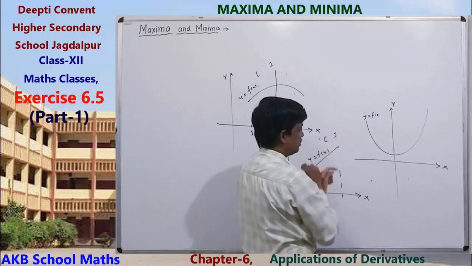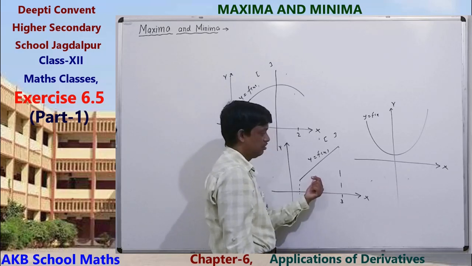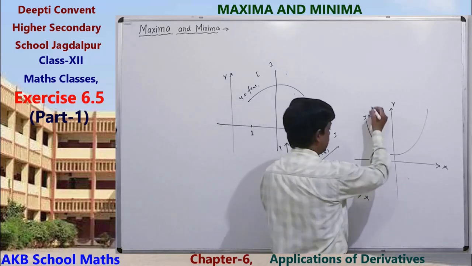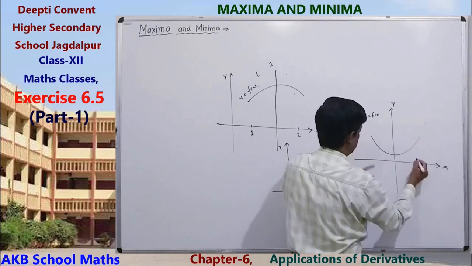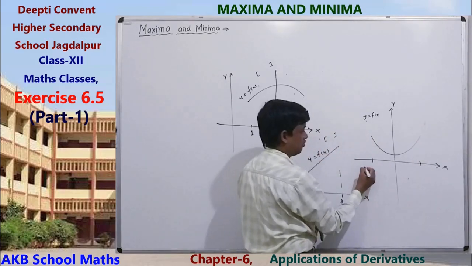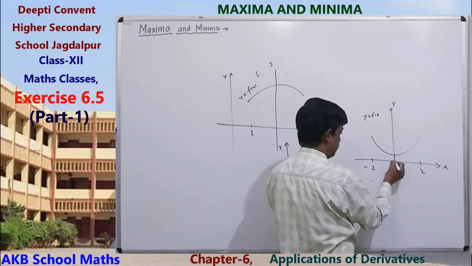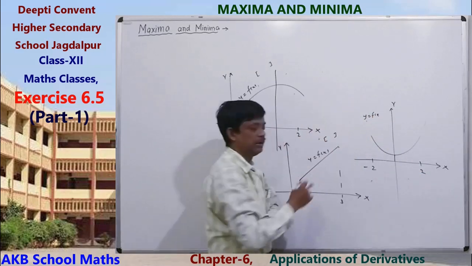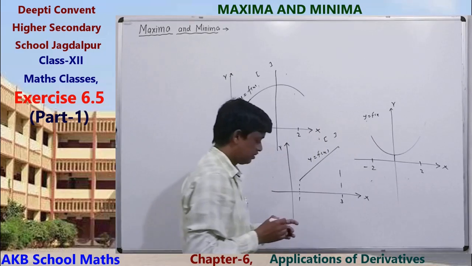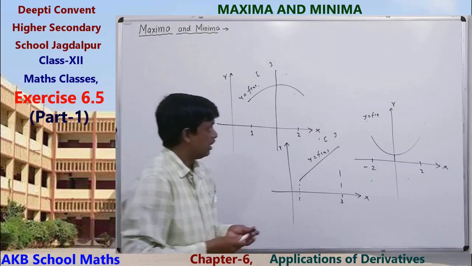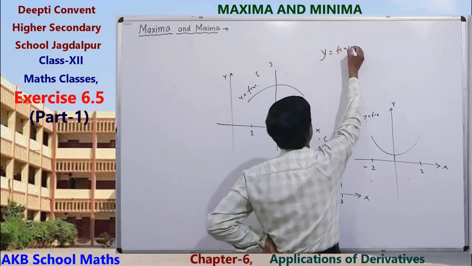If we restrict the domain within a closed interval, then similarly here, if we restrict its domain to -2 to 2, then we can find the minimum value and the maximum value also. Okay, so also suppose y equals f(x) equals the modulus function.